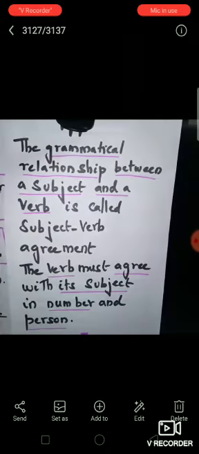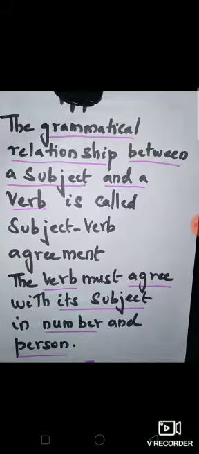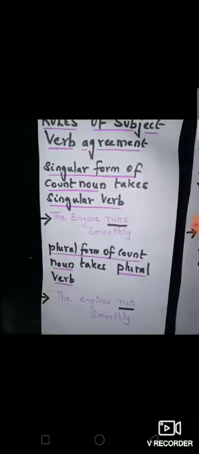Okay. Now, if you look into the second slide, they have given the description as I said. This kind of agreement between the subject and verb, you call that as concord.